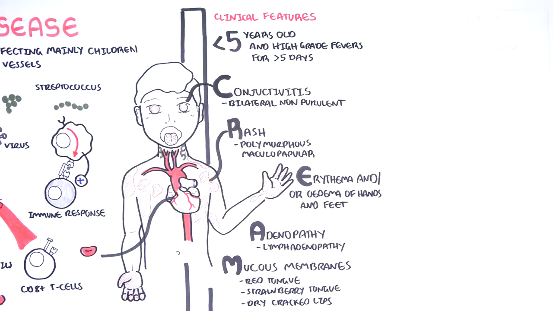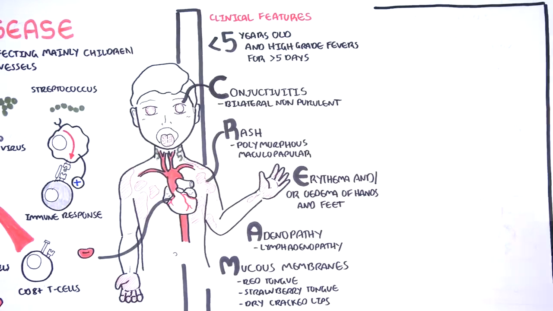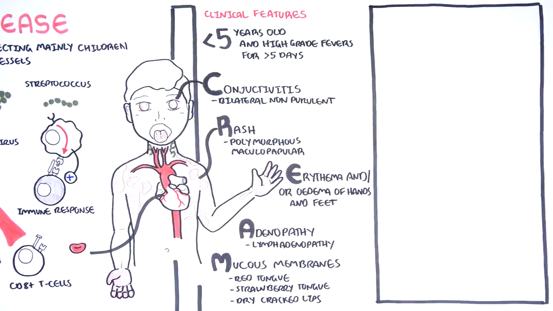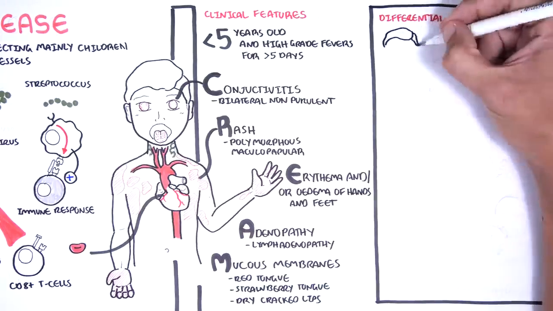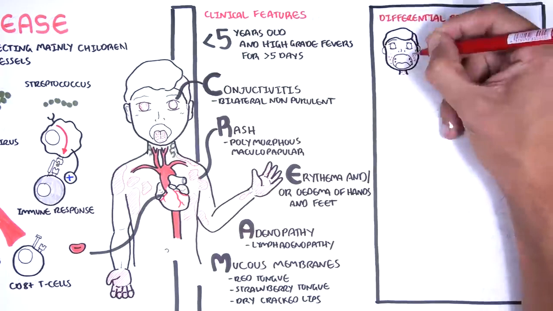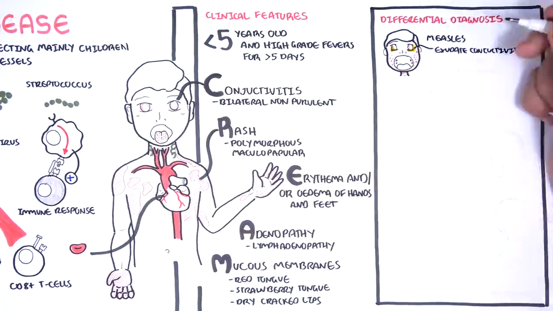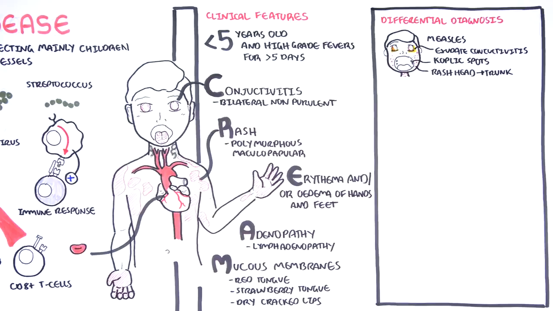The diagnosis of Kawasaki is made if the child has 4 of the 5 features in CREAM, as well as having a fever for more than 5 days. For children who present with a purpura or a petechial rash with fever, the differential is broad. A good start is to divide differentials into thrombocytopenia and non-thrombocytopenia-induced rash. But some important differential diagnoses to remember include measles, where there is evidence of exudative conjunctivitis, Koplik spots, and rash, which tend to occur in the head and migrate to the trunk.